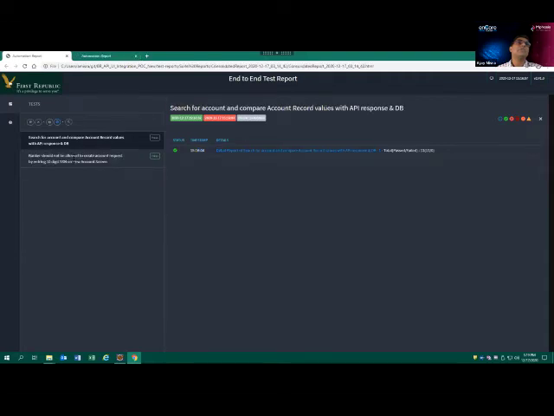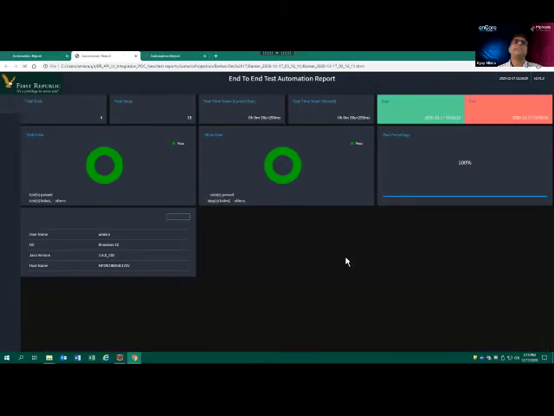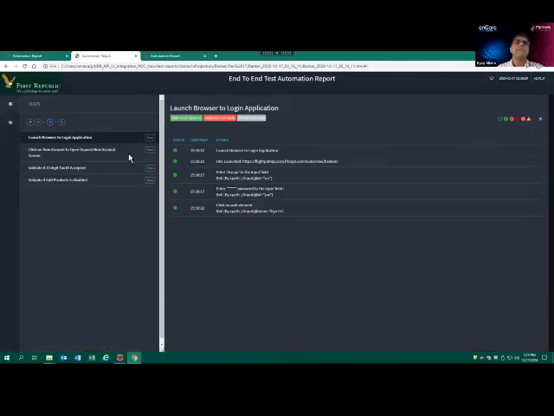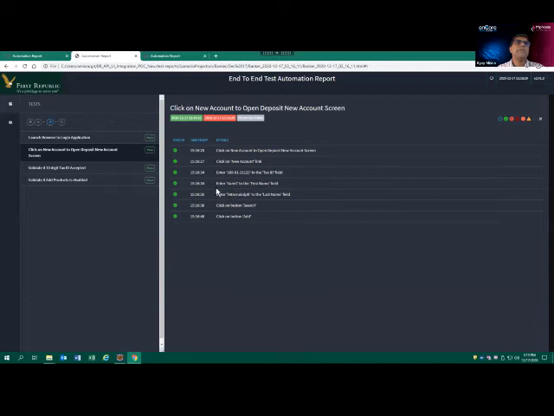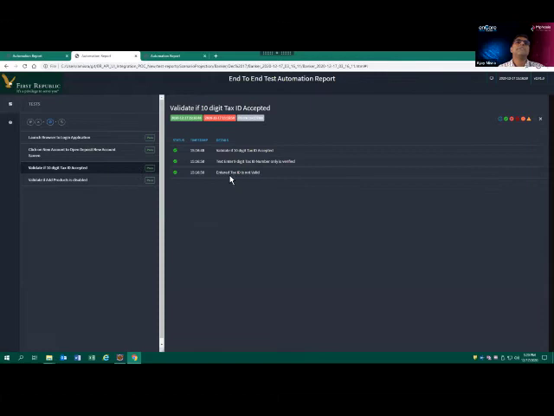Let's go to the second scenario. The second scenario is basically the negative scenario. So in total, 4 test cases and 18 steps we passed. Here, same thing: the account opening tab and entering data like name and all. This is the wrong tax ID, a 10-digit tax ID, which is not acceptable, and the banker should not be allowed to proceed further.